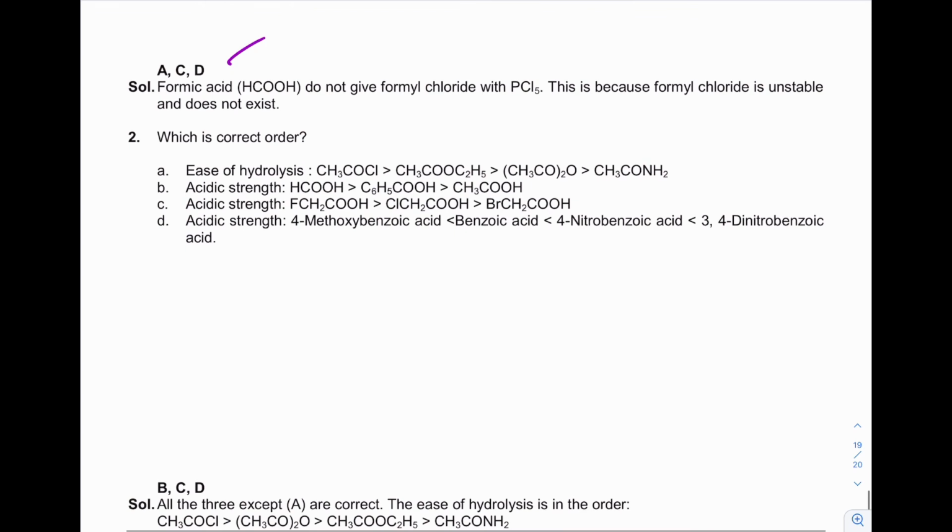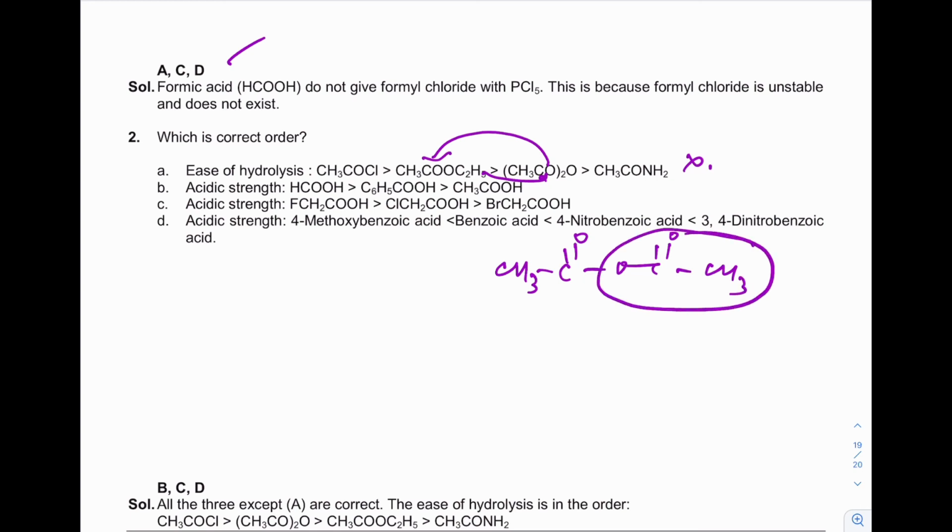Second is, what is the correct order? Ease of hydrolysis. This statement is wrong because anhydride hydrolyzes faster than ester. Because in anhydride, the leaving group is OCOCH3 and its parent acid, acetic acid, is a stronger acid. So it's a better leaving group than the OR group. Second is acidic strength. Yes, formic, benzoic and acetic. This one is the correct order. And the third one is also correct.